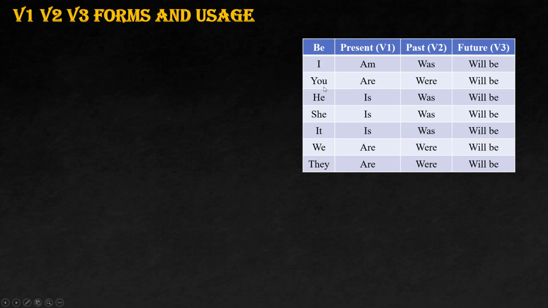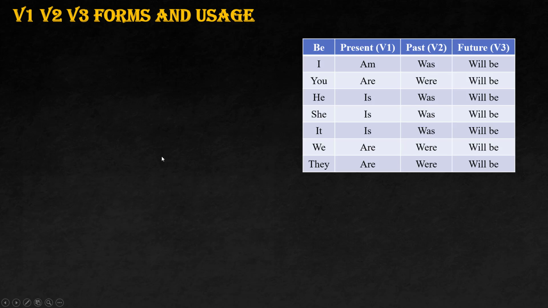It might be plural, it might even be singular. He is, we can use it for both forms, remember that. We don't have different words for covering singular and plural formats here. She is, she was, she will be. When it comes to we, these are plural. We are, we were in the past, we will be. They are, they were, they will be. The V3 form will remain the same for all the be forms.